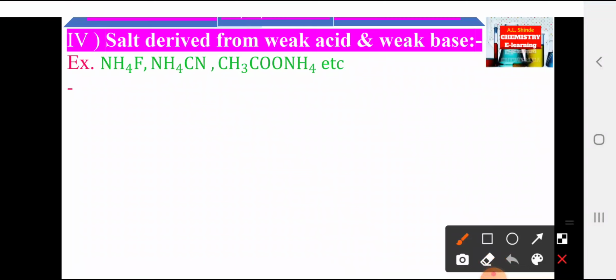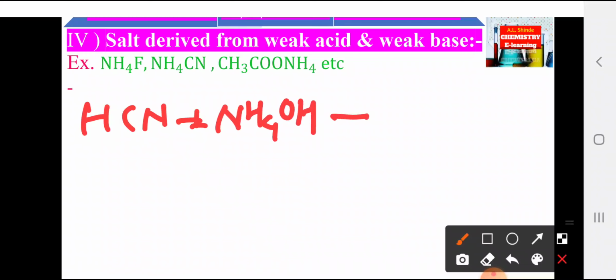Let's say this salt is formed from ammonium hydroxide, weak base, and HCN, weak acid. Therefore, I am writing this HCN. This is weak acid. It combines with weak base, that is NH4OH.